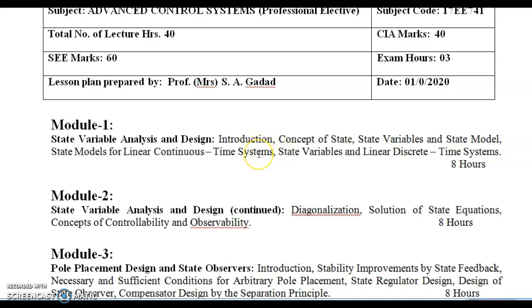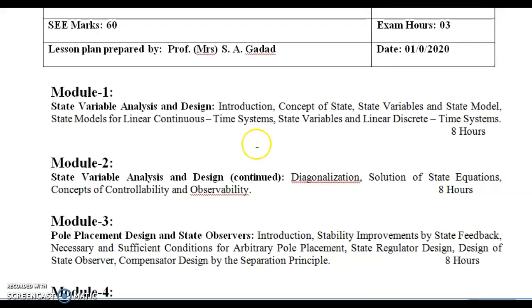After that, there are three to four methods for finding the state model of the system. Very easy methods. Each method carries 6 to 7 marks. If they ask you to use any one method to construct a state model, you can choose any method. If they mention a particular method, you go through that.